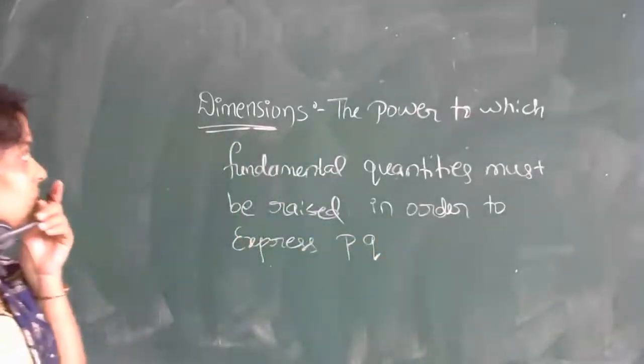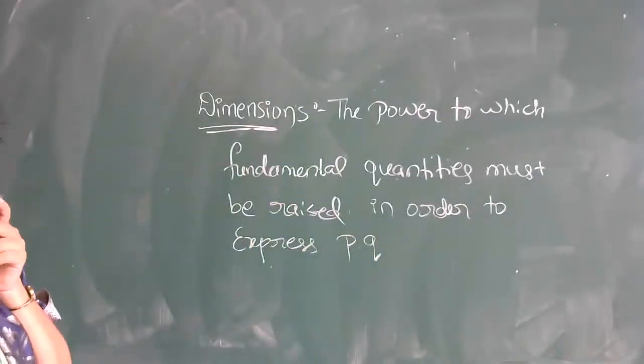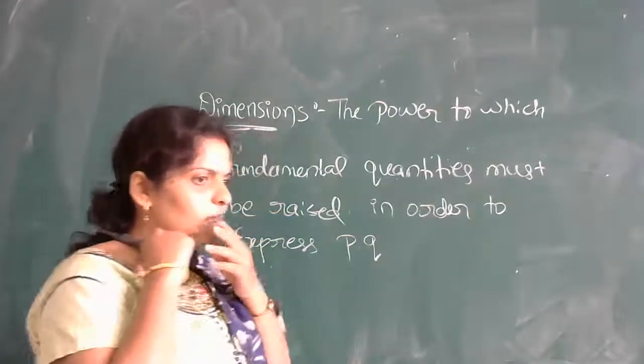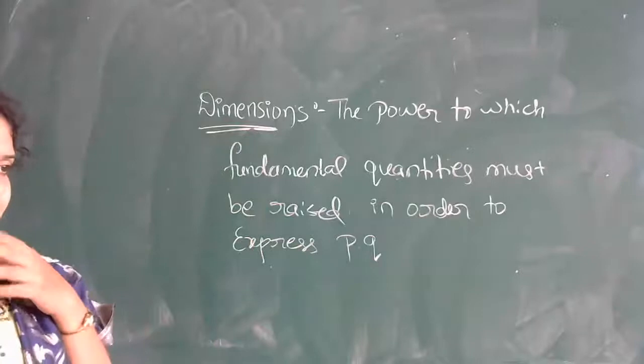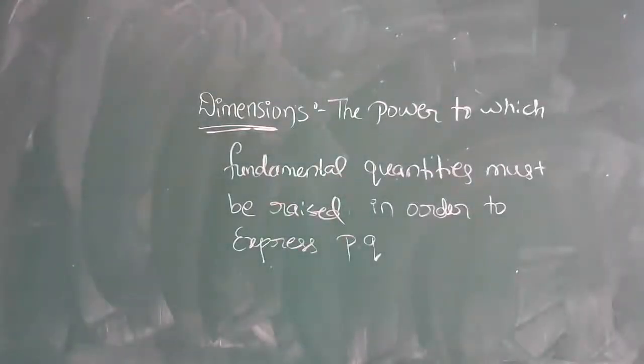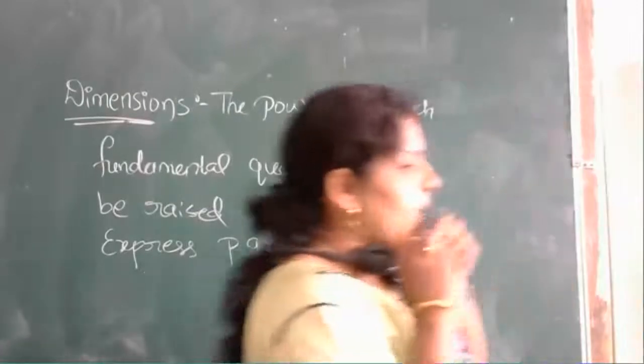So this is known as dimensions. The bold is blurred. Shall I take the camera a little more in front? Okay. So here we have the dimensions definition.